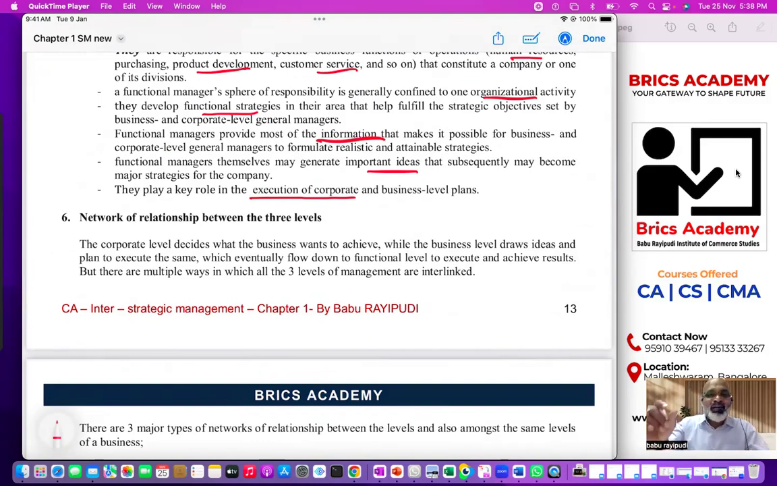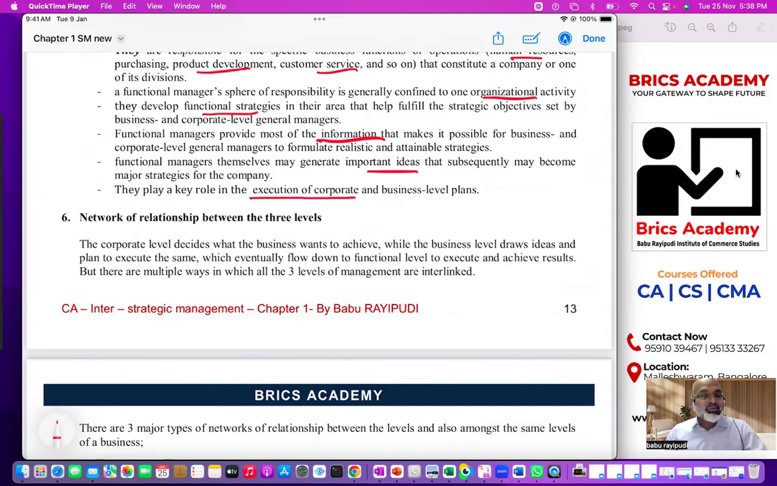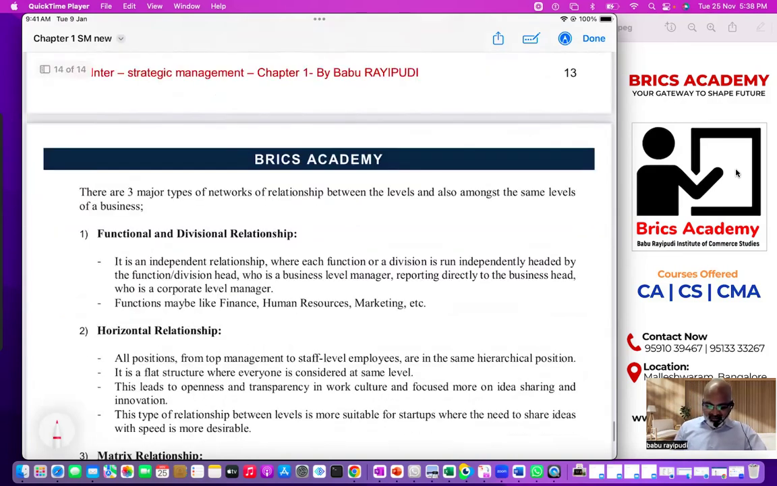They are the real people who are actually executing strategies. The best example I gave: if a business level manager wanted to go for diversification or low cost, then functional level managers have to support. So you cannot expect business level managers and corporate level managers to be successful without the support of whom? Functional level managers. Understood?